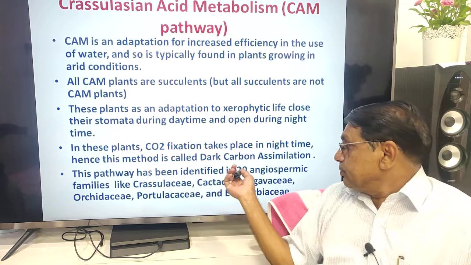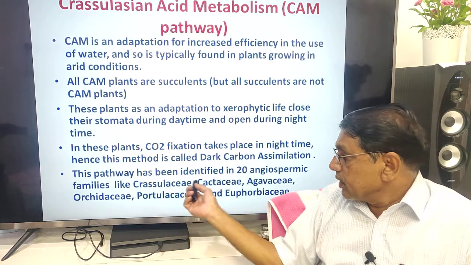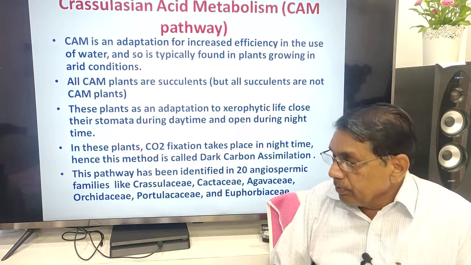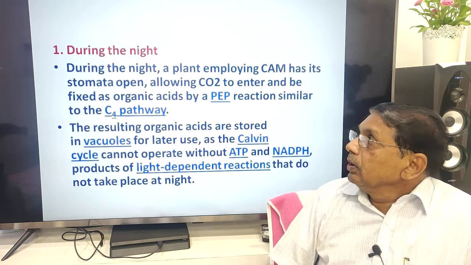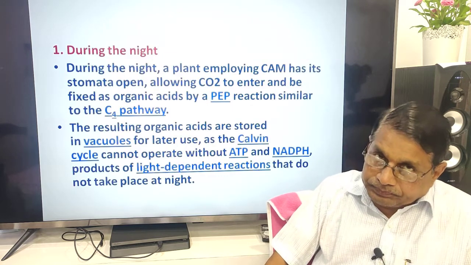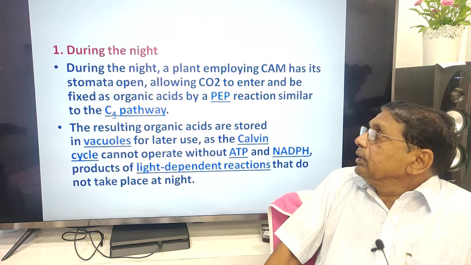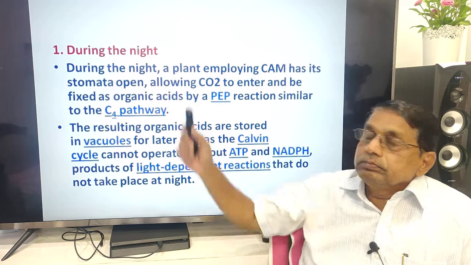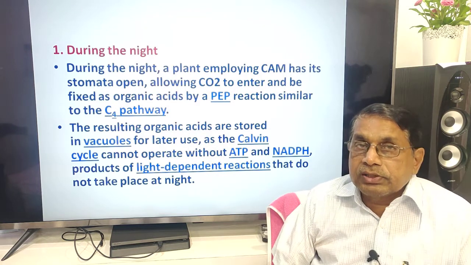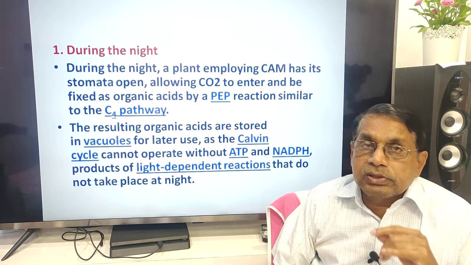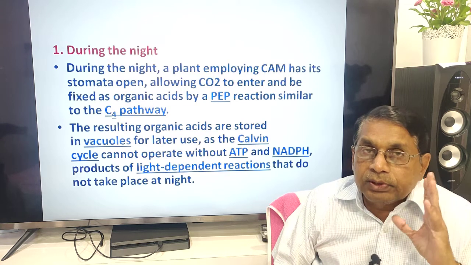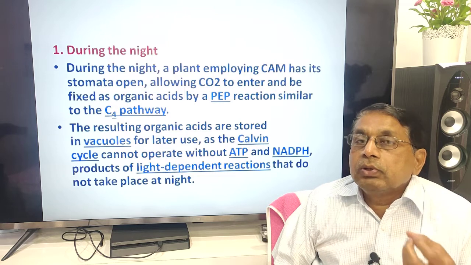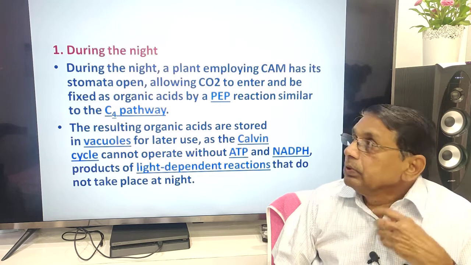So what are the Crassulacean plants? Families of angiosperms: Crassulaceae, Cactaceae, Agavaceae, Orchidaceae, Portulacaceae, Euphorbiaceae. During night, a plant employing CAM has its stomata open because exchange of gases is required, carbon dioxide and oxygen. So they open the stomata during night. They are happy during night because there will be no light, no transpiration.